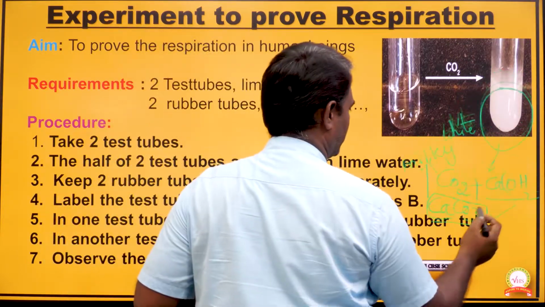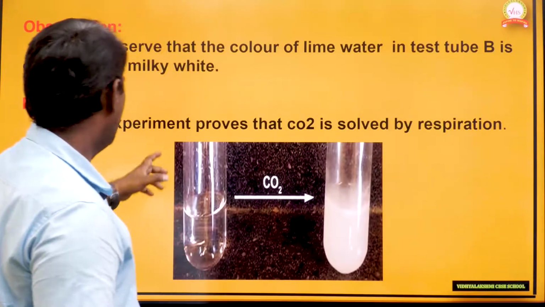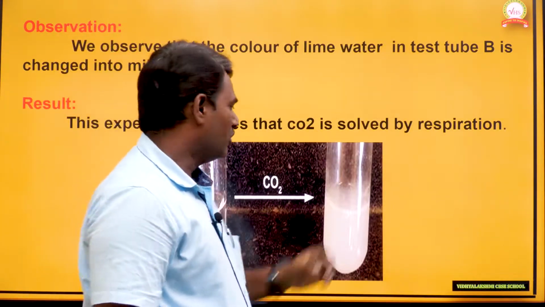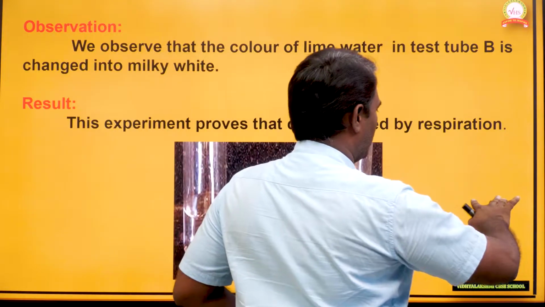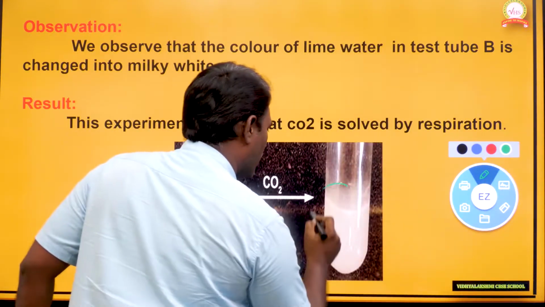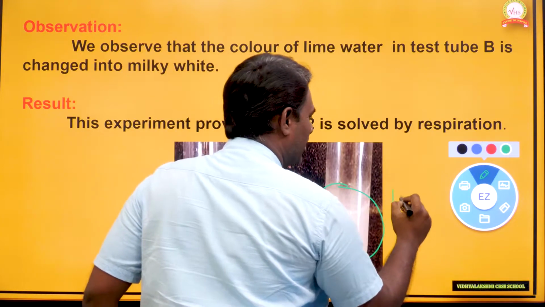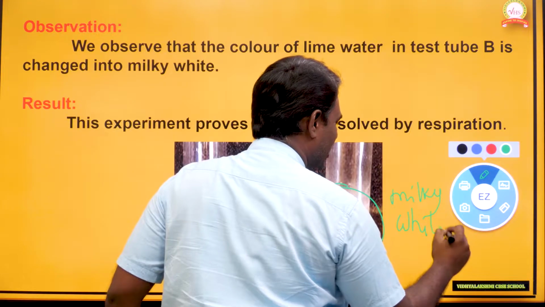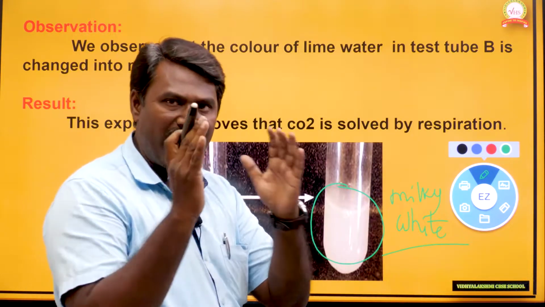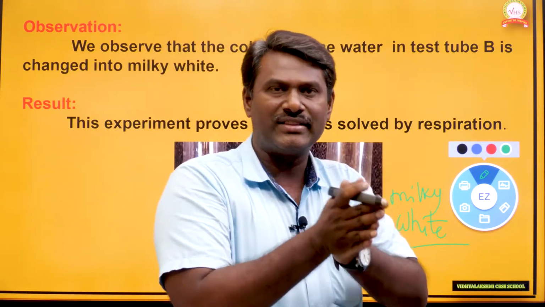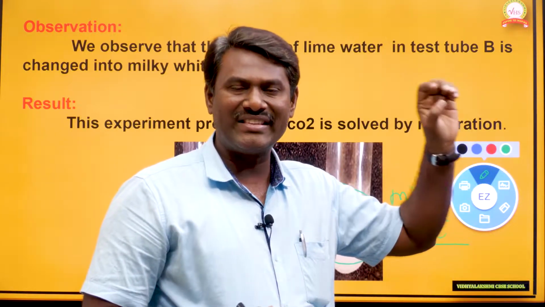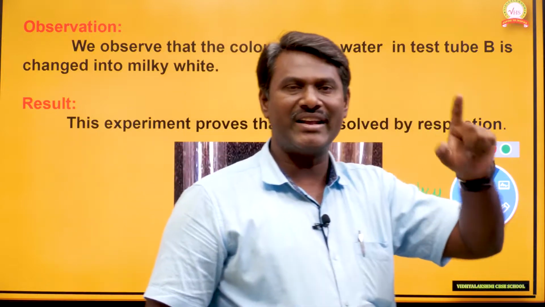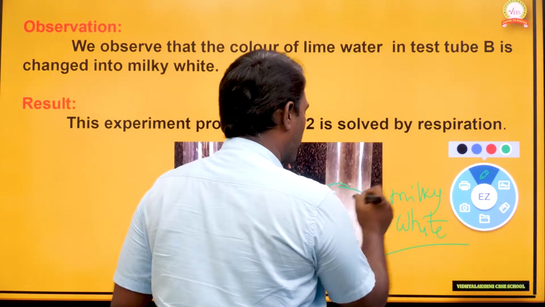Next, we can see the observational result. We observe the color change. In this test tube we have seen that the lime water changed into a milky white color. How did the lime water change into milky white? The principle is that carbon dioxide is released by respiration or breathing, and that carbon dioxide is mixed with calcium hydroxide.